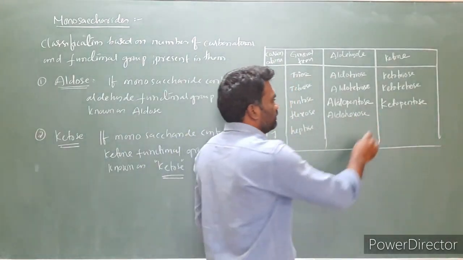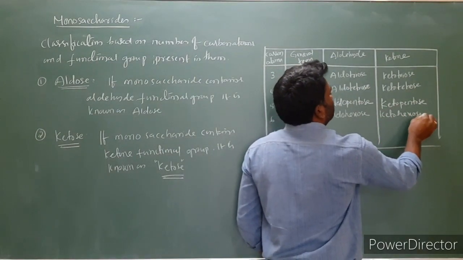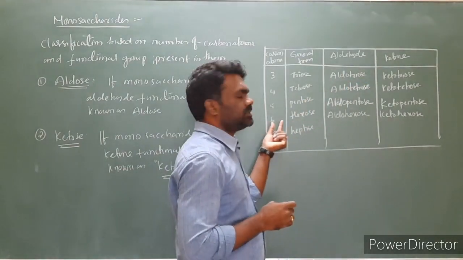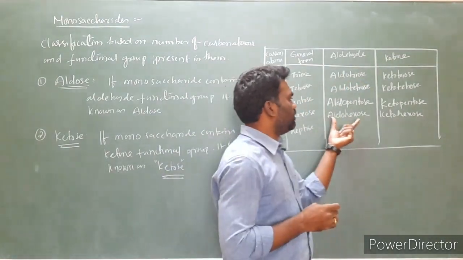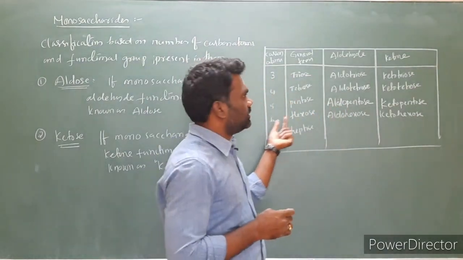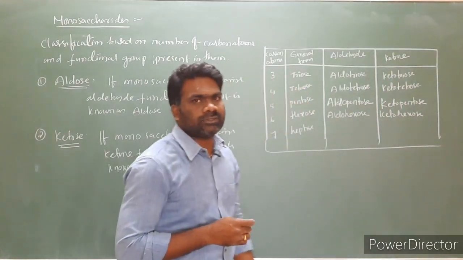Aldohexose. This will become ketohexose. So the functional group is aldehyde and the number of carbons in the monosaccharide is 6, then we call it aldohexose. And the number of carbon atoms is 6 and the functional group is ketone, then we call it ketohexose.